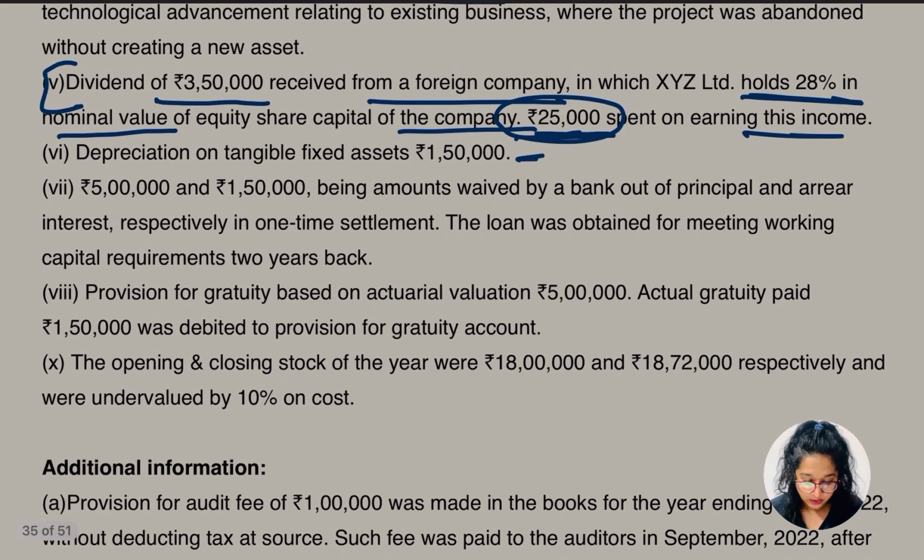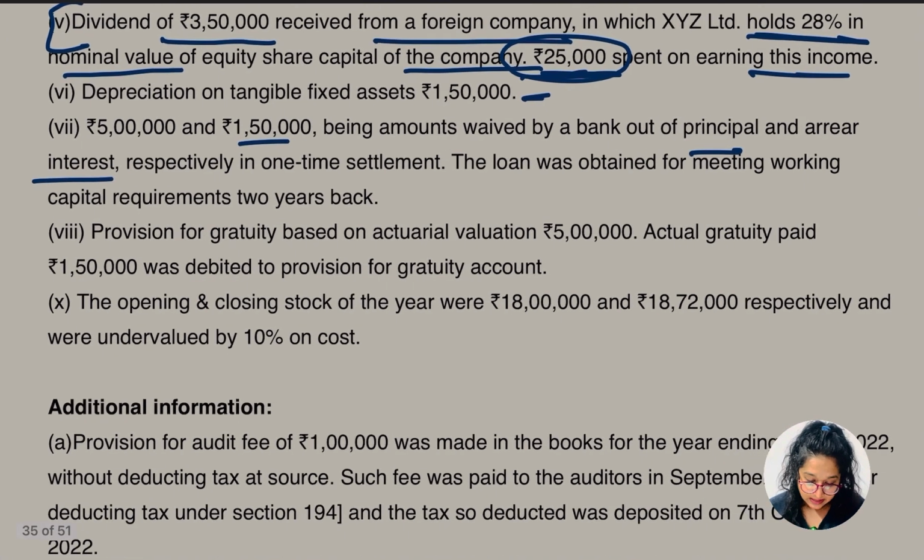Let's see. Okay, here is 5 lakh and 1,50,000 being amount waived by the bank out of principal and the arrear interest. Okay, what about the interest? Are we going to get any deduction related to principal amount or interest amount or both? Okay, guess. I'll tell you in the question itself, but you have to guess.